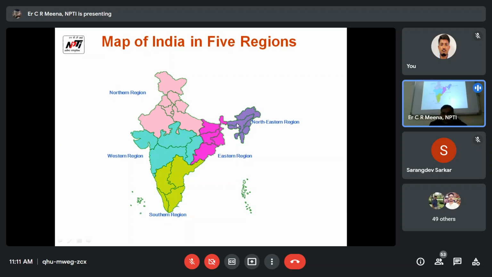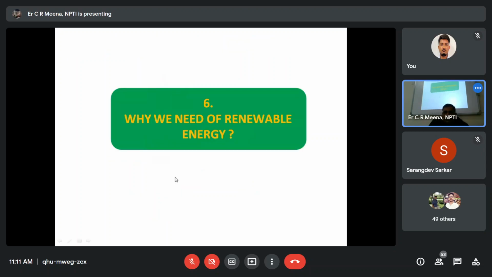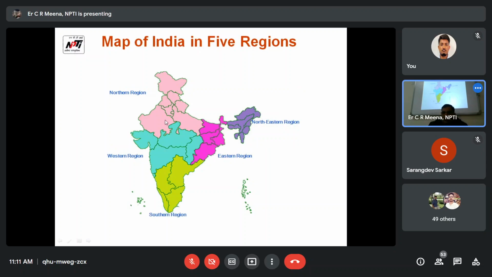That's why this region also got overloaded, and these were connected. So this was also overloaded, but the southern region had spare power at that time, and it was not connected. That's why there was a blackout in this area for one day. Is it clear? But as of today, all regions are connected together.